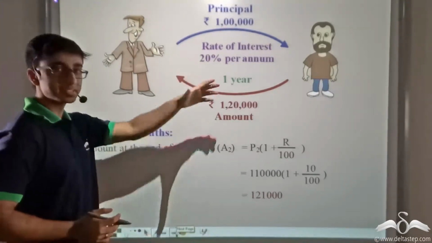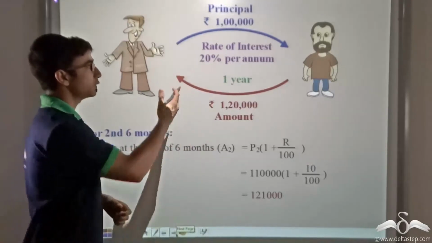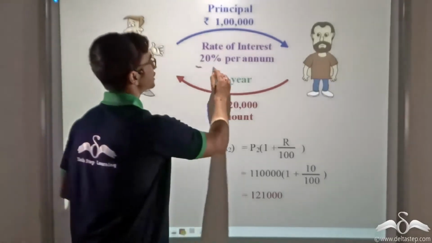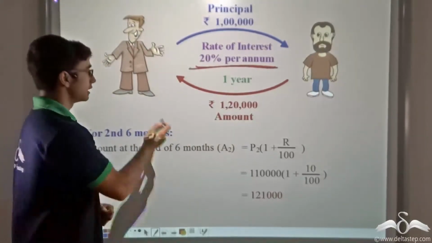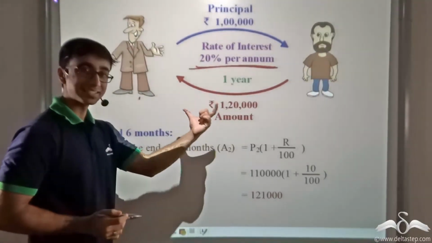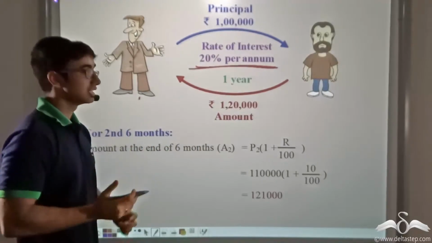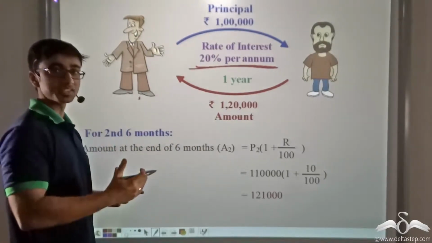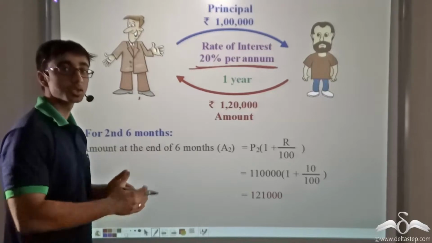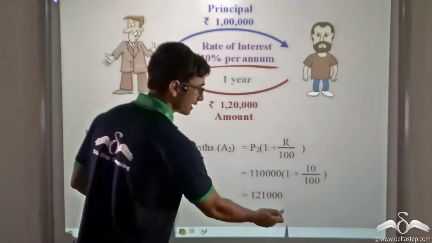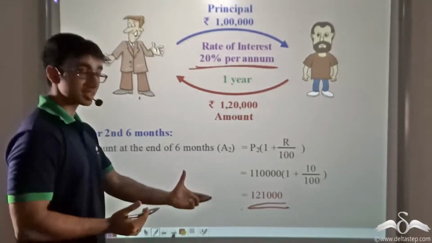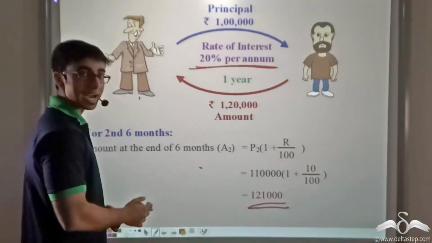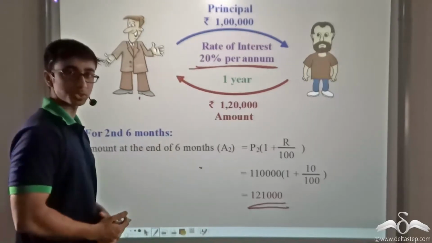So now let us compare the two scenarios. We found initially that when the rate of interest was being charged per annum or per year, Narayan got back 1,20,000 as the amount. But if Narayan charged compound interest, or interest on interest, within a year, he got back 1,21,000. So as we can see, he is getting rupees 1,000 more in the latter case than in the previous one.